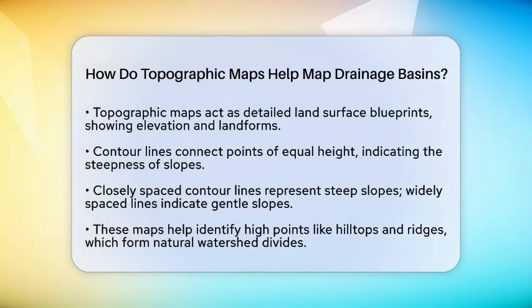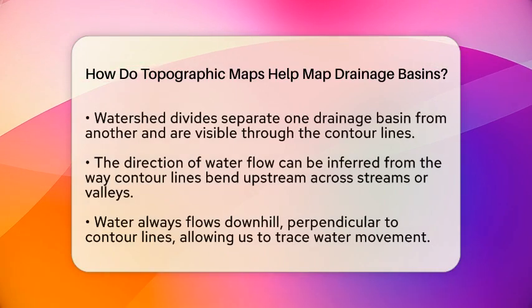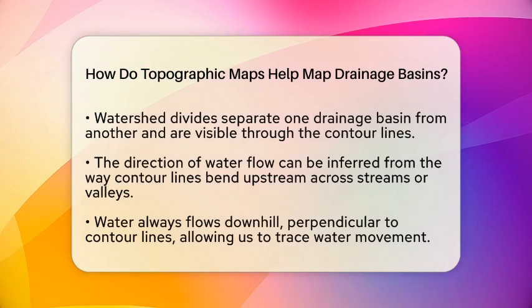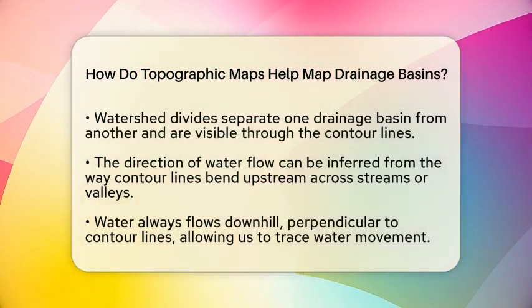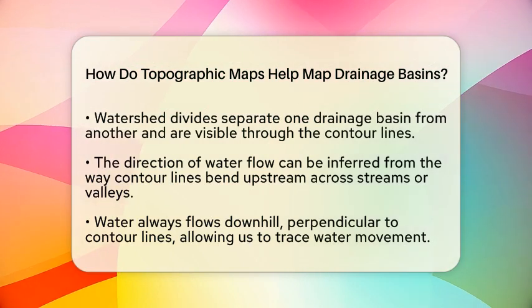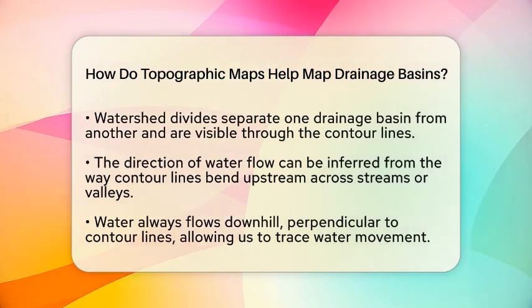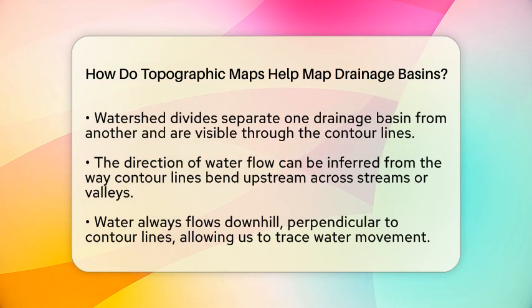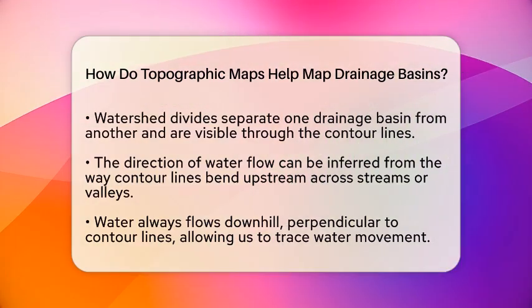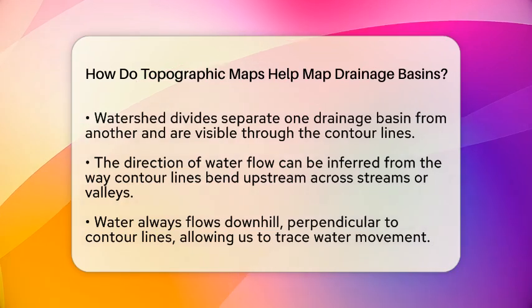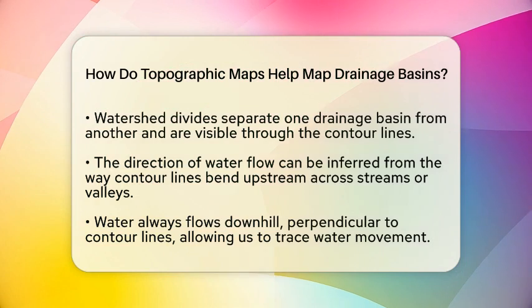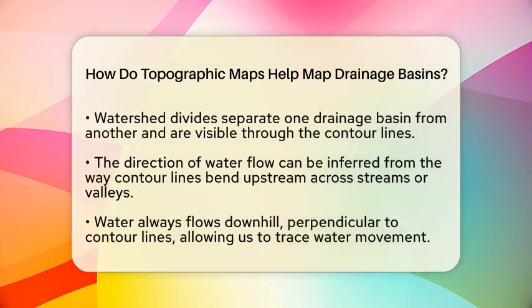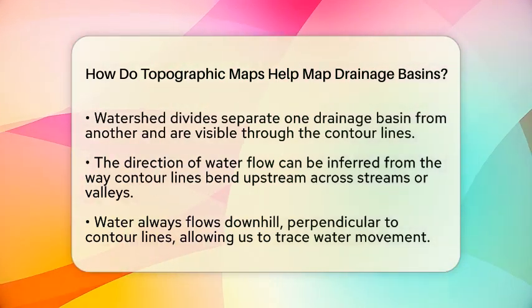By looking at the contour lines, you can identify the high points like hilltops and ridges that form natural boundaries, known as watershed divides. These divides separate one drainage basin from another. The lines tend to bend upstream when crossing streams or valleys, which indicates the flow direction of water. Water always flows downhill, perpendicular to the contour lines, so you can trace how water moves across the land even if streams are not explicitly drawn.